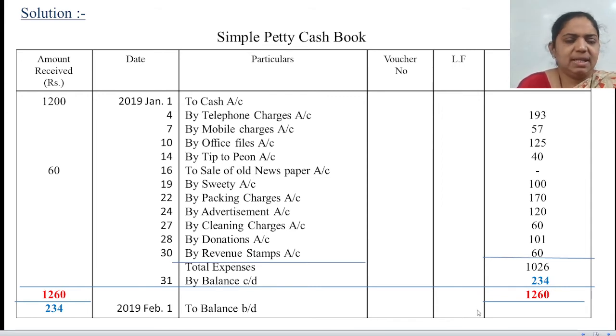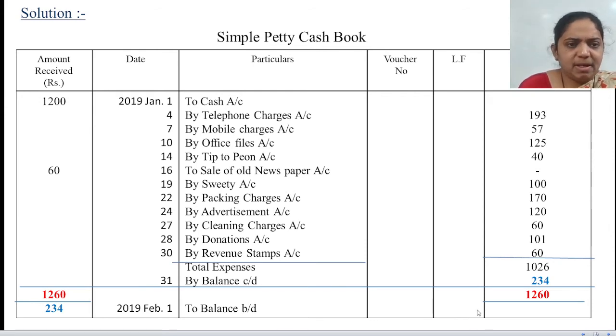As you know, the first one, 2019 Jan 1, received from head cashier 1,200. As the petty cashier who maintains the petty cash book, you always receive the amount from the head cashier. So on 2019 Jan 1, you will write to cash account. As he has received from the head cashier, you will write the amount on which side? Amount received side, 1,200. Got it?